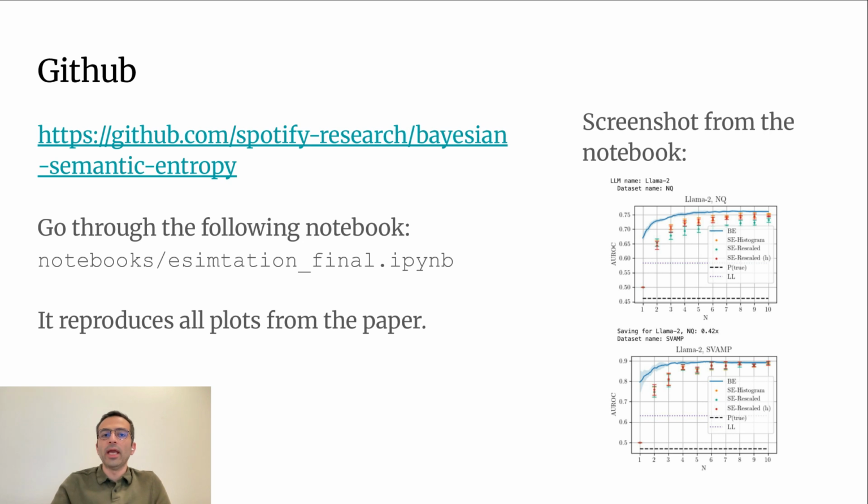So hopefully anyone can run it at home. The Jupyter notebook generates all the plots and tables that are included in our paper. One thing that you can do is to change the random seed in that notebook and try to convince yourself that the conclusions that we have in the paper are not going to change.